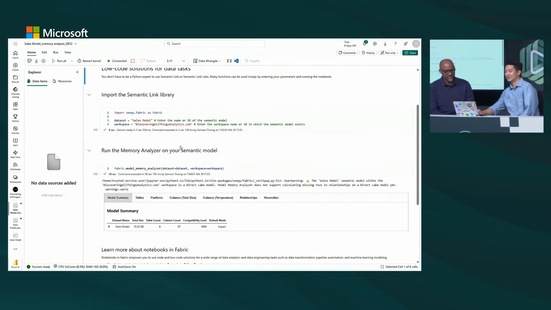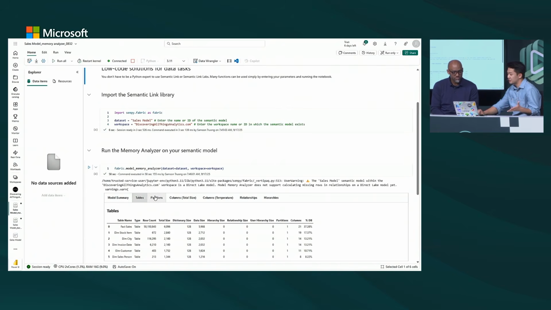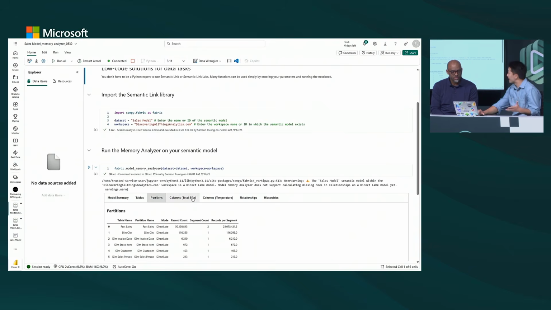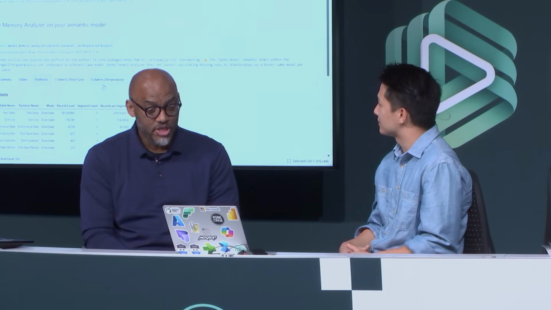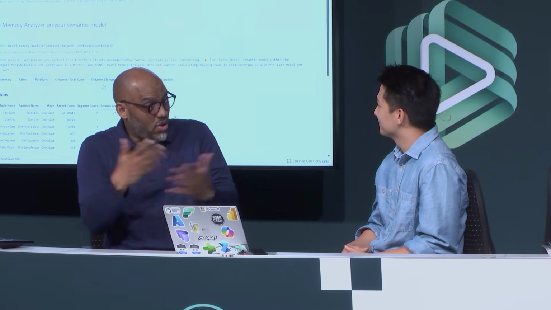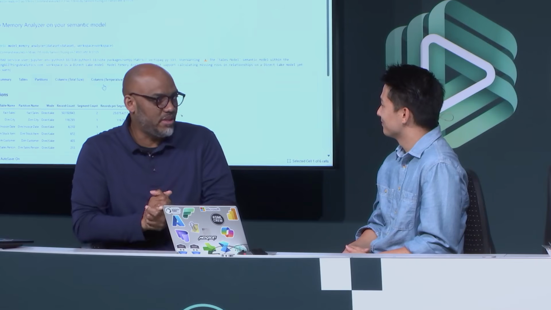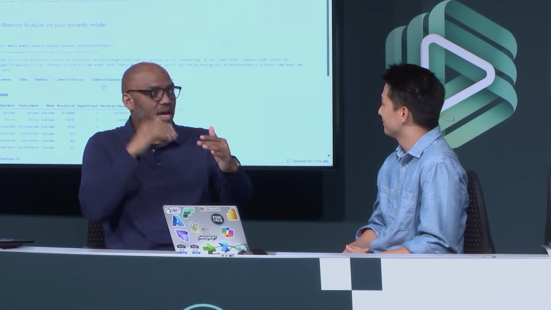There we go. Awesome. So now that the code's finished running, it went ahead and provided us some summaries of our models, including the tables, the partitions, how our columns look in terms of size and temperature, as well as relationships and hierarchies. So a really great way to get insights from your semantic models and find out where the pain points are and where you can really optimize it. You can see which tables or columns are really consuming the biggest amount of space. And if I want to, I can decide I need to remove some of those columns. Maybe they're unnecessary because they're just bloating my model and taking extra space. Exactly. A really cool feature.